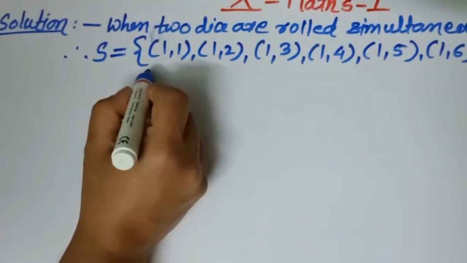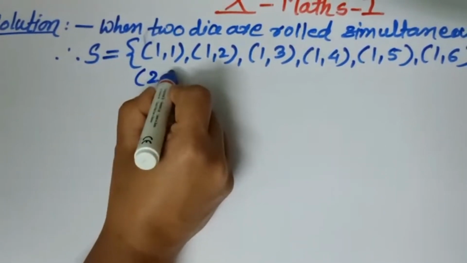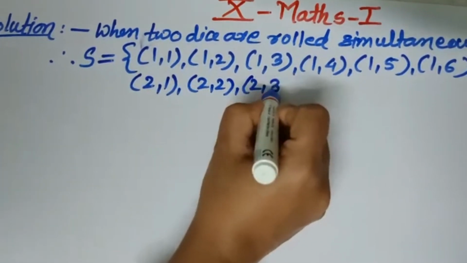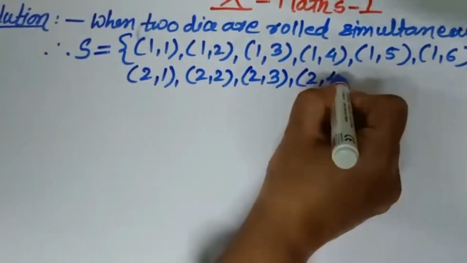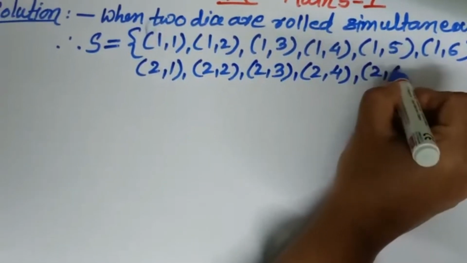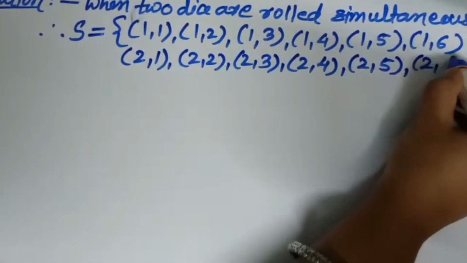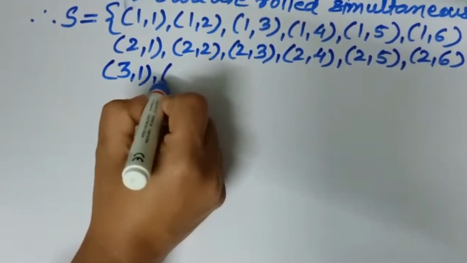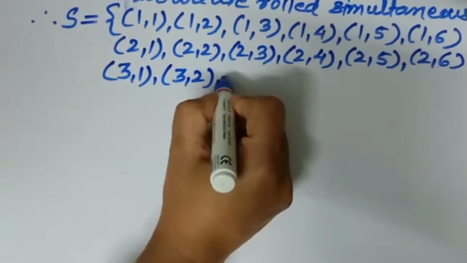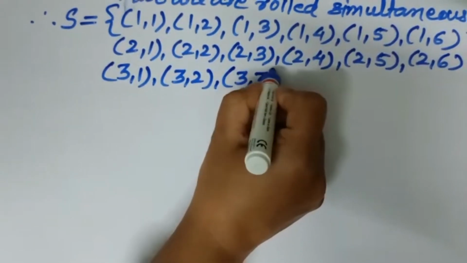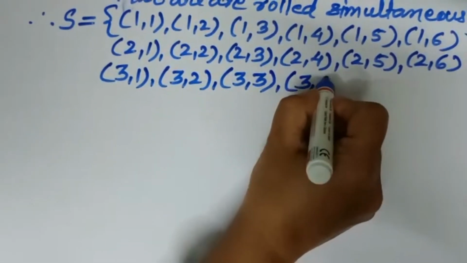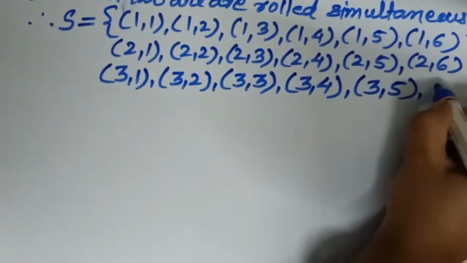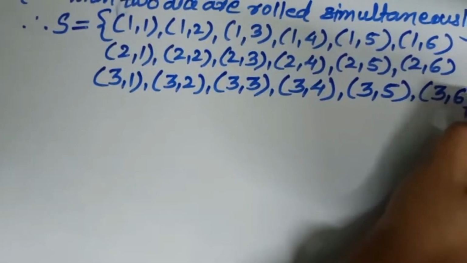So here first 1, now we are taking 2 in the next line: 2 1, 2 2, 2 3, 2 4, 2 5, 2 6. Now next 3 1, then 3 2, 3 3, 3 4, 3 5 and the next is 3 6.